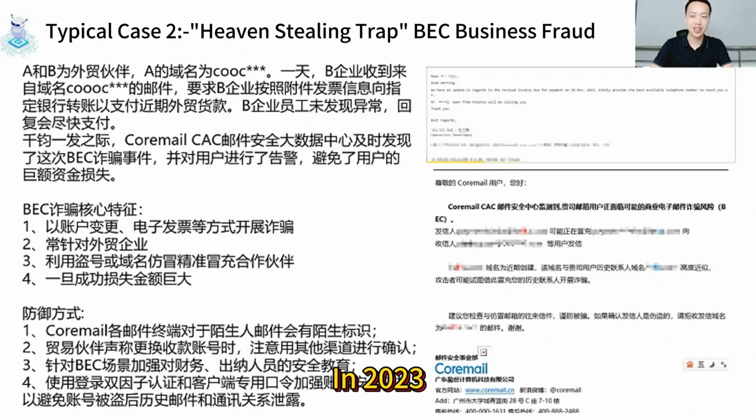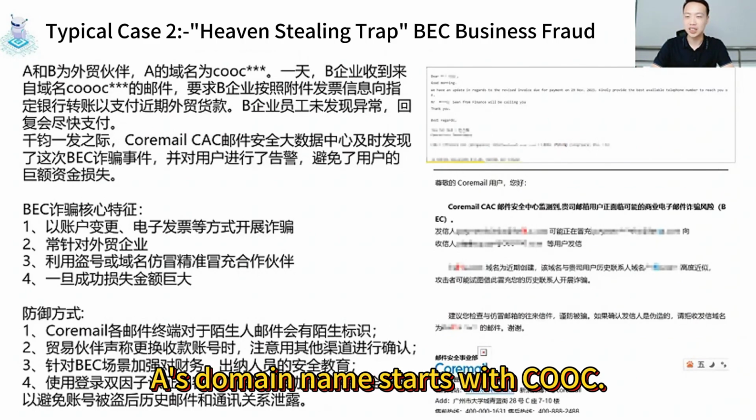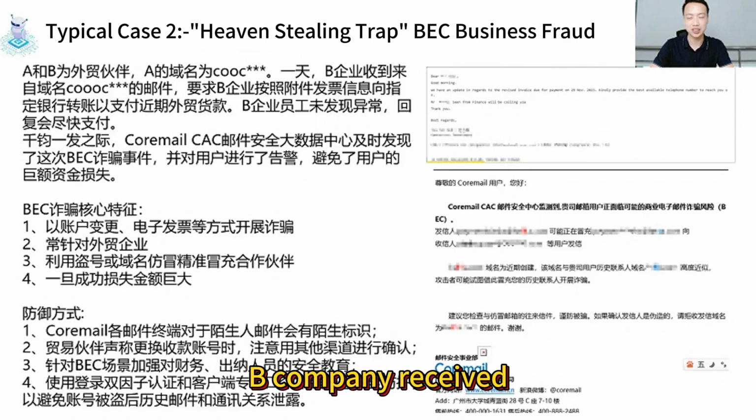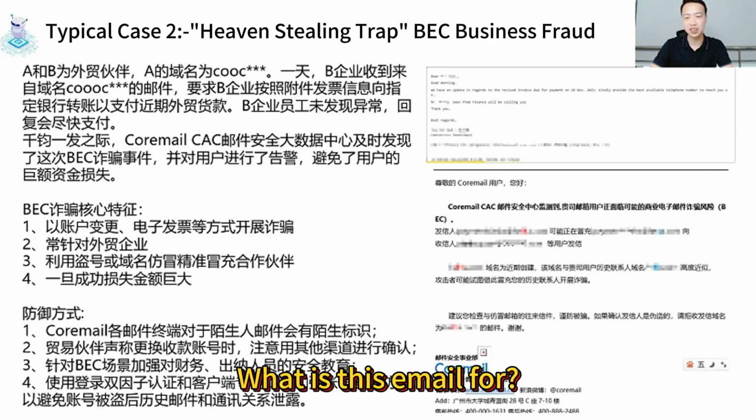In 2023, A and B were two enterprises, and they were foreign trade partners. A's domain name starts with Cook. Someday, company B received a message from a domain beginning with Cook. Then our careful users found that this domain name actually had an extra O. What was this email for?